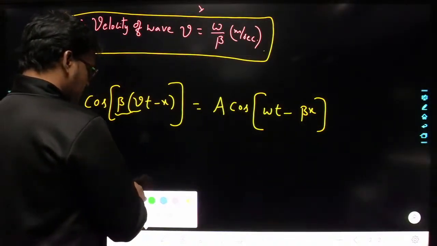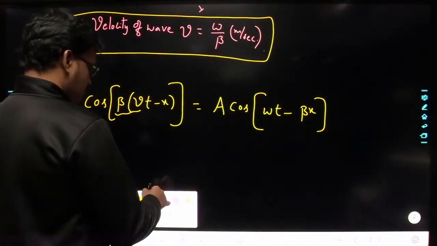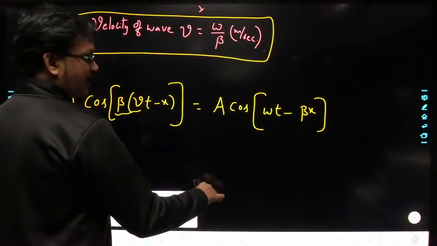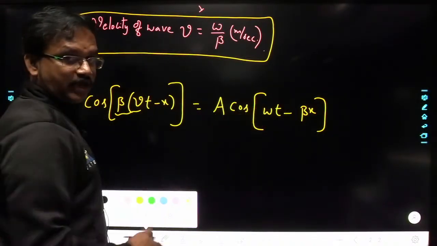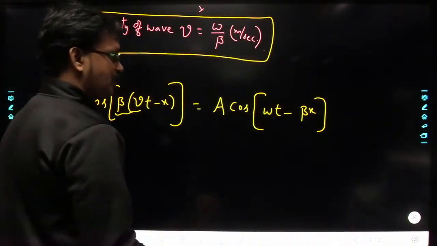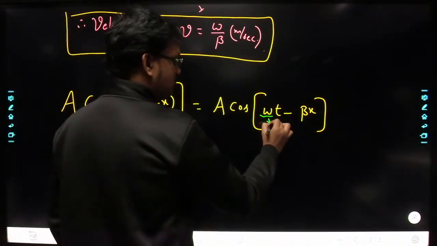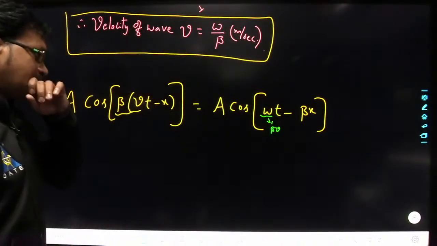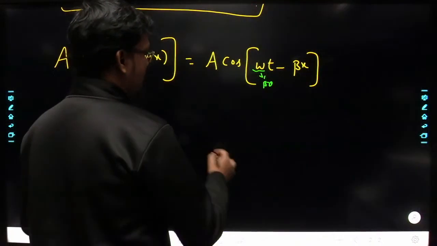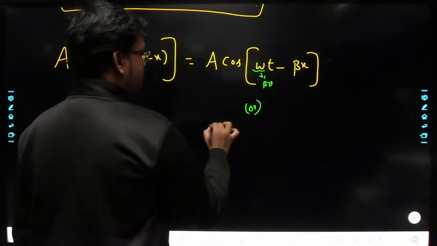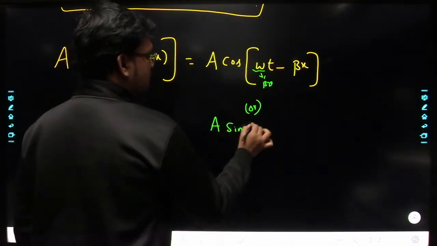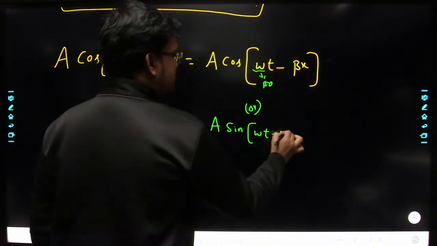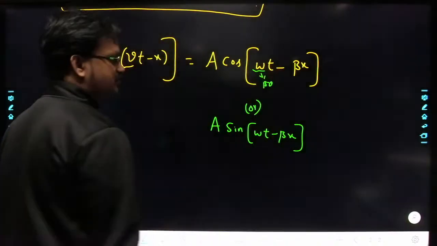So this wave, we call it time harmonic, because it is varying with respect to time sinusoidally. Where omega is nothing but beta into V. So this is how we can represent. Similarly, you can represent in terms of sine also: sine of omega t minus beta x.